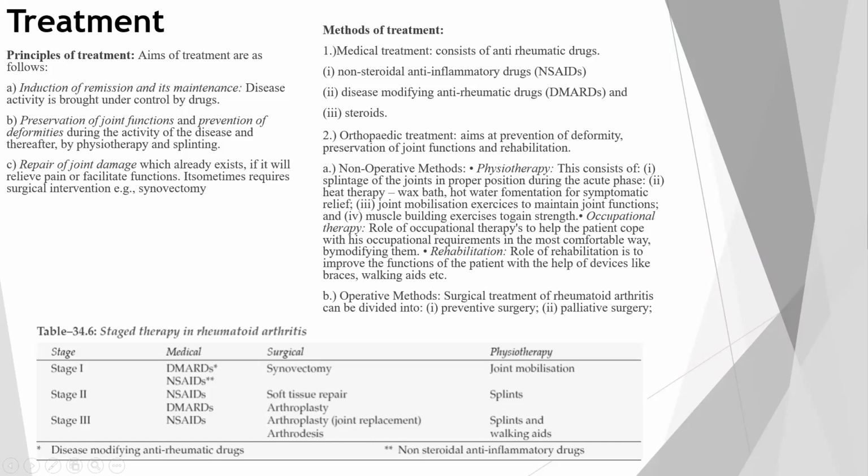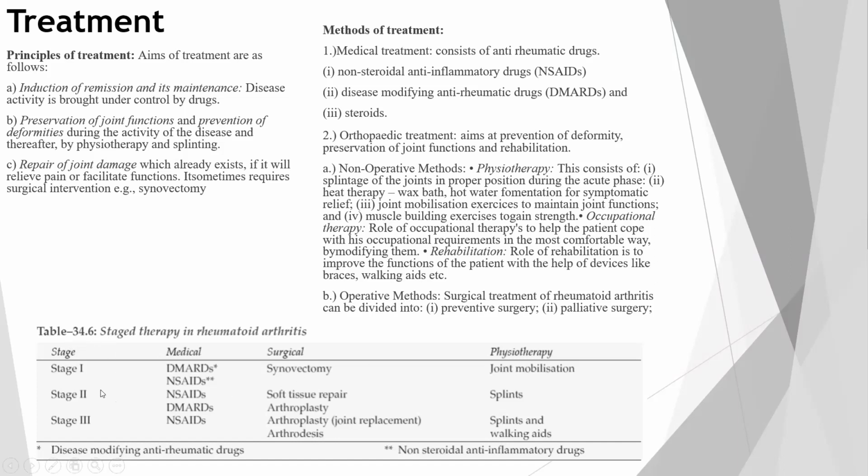We can give braces and some walking aids if the patient is unable to walk without support. Second is operative method. When the conservative methods have failed, then there will be an operative requirement. The surgical treatment of rheumatoid arthritis can be divided into first, preventive surgery, and second, palliative surgery. First is to prevent it, and second is to reconstruct it, that is palliative surgery. So stage-wise therapy we can give.